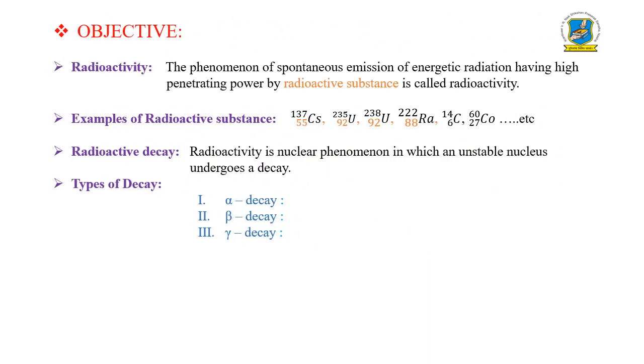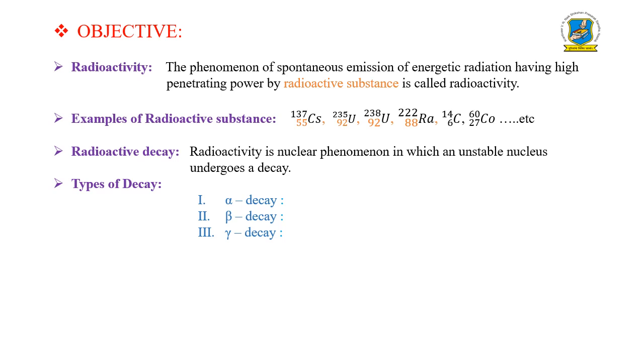So here is the objective of today's video. All of you know the phenomenon of radioactivity was discovered by Henry Becquerel in 1896. That means at the end of the 19th century. Radioactivity means the phenomenon of spontaneous emission of energetic radiations having high penetrating power by a radioactive substance. So here are a few examples of radioactive substances which emit the energetic particles, that means alpha, beta